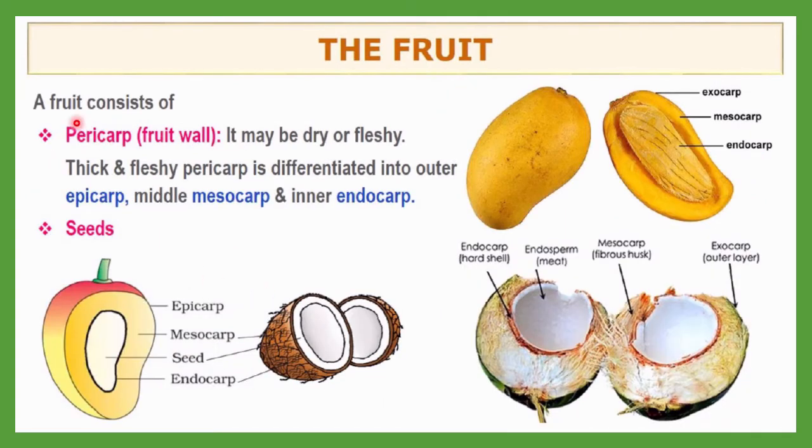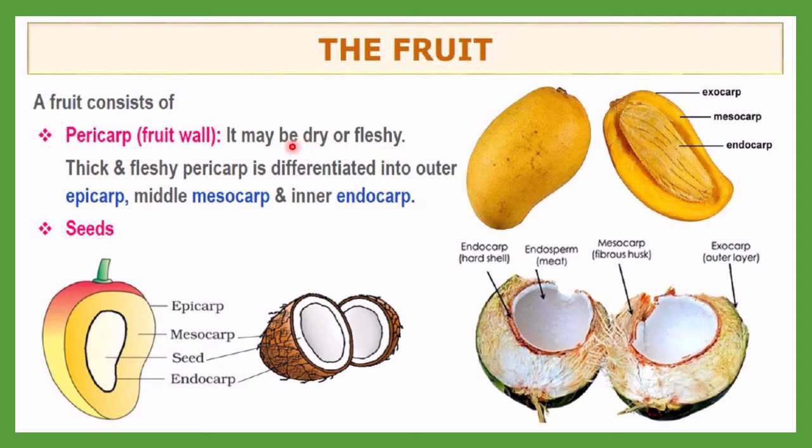Next, let me discuss. A fruit consists of a pericarp, and that is called the fruit wall. Here you can see, the outermost wall is called the fruit wall, also called the pericarp. It may be dry sometimes or fleshy, so depending on that, fruits may be divided into types.